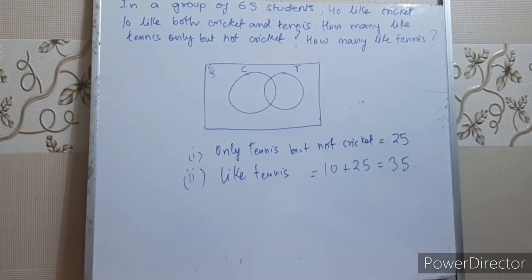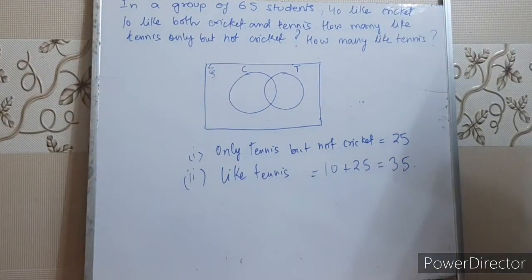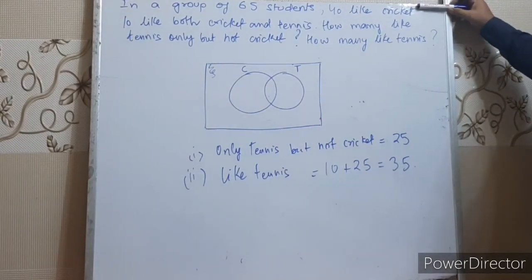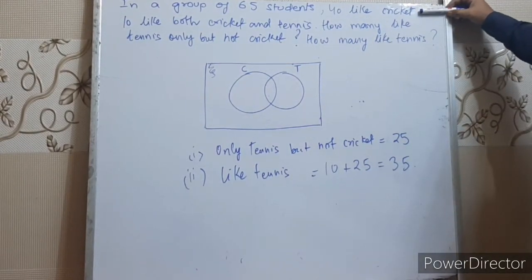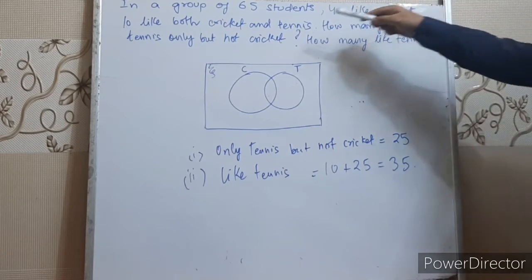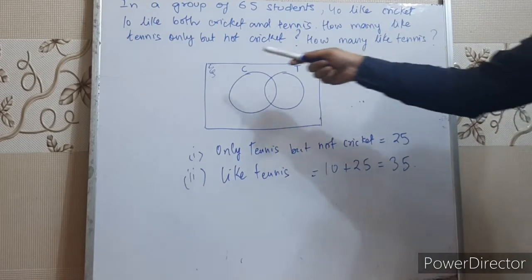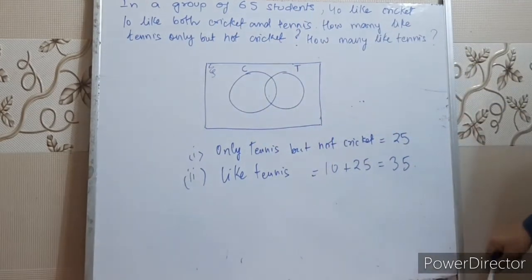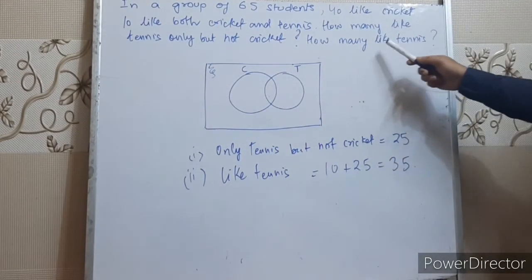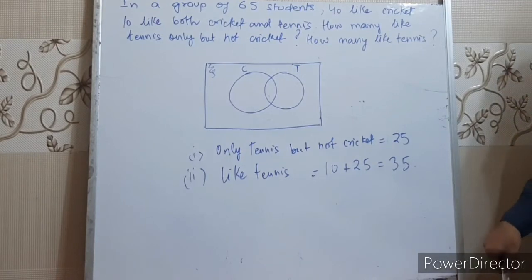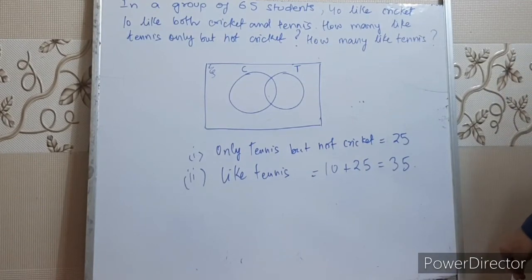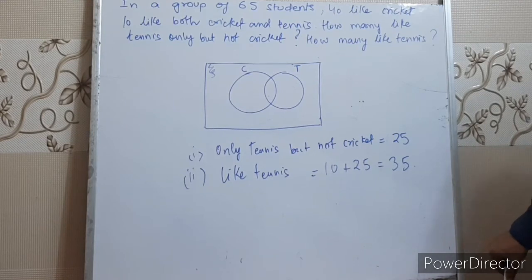Okay children, let's discuss a word problem. I have written a question: in a group of 65 students, 40 like cricket, 10 like both cricket and tennis. How many like tennis only but not cricket? And how many like tennis? Two questions they have asked. So we are going to solve this problem with the help of a Venn diagram.